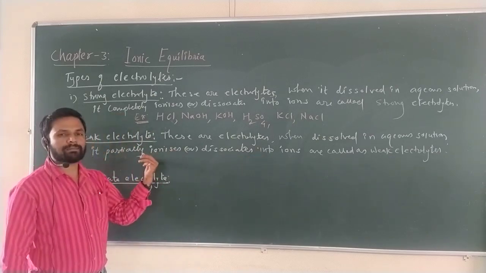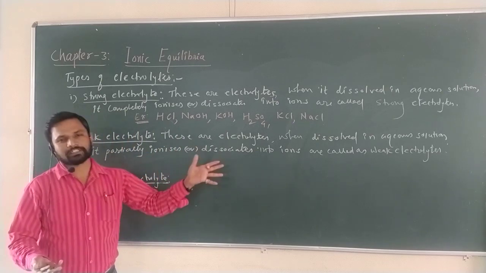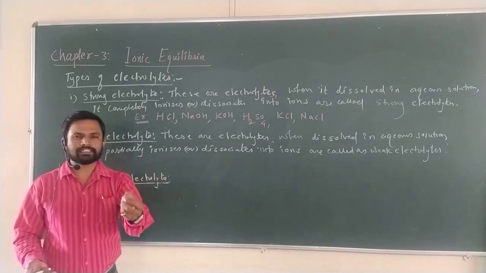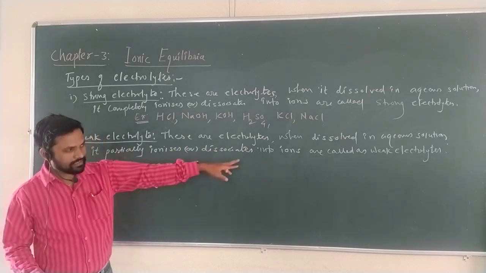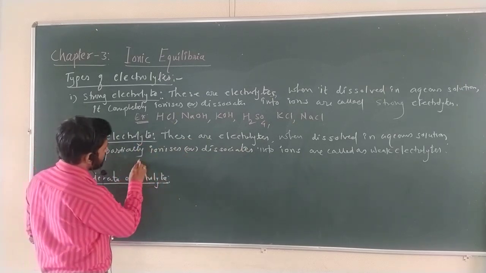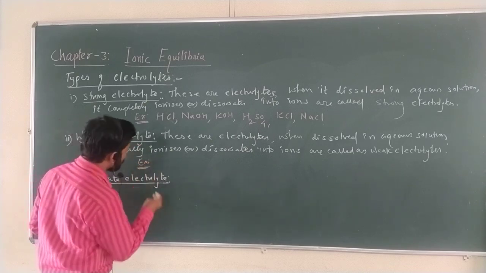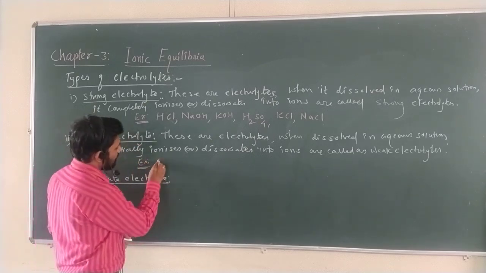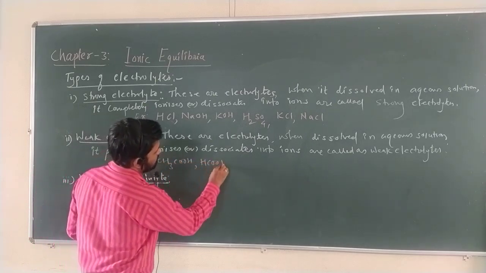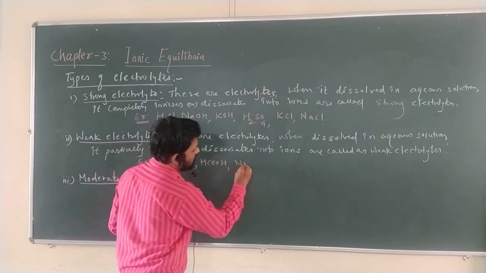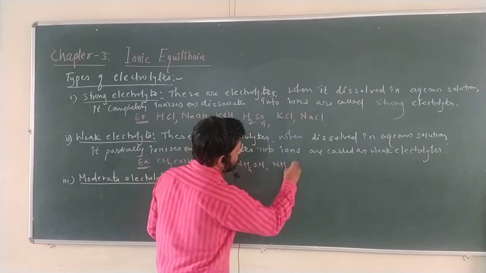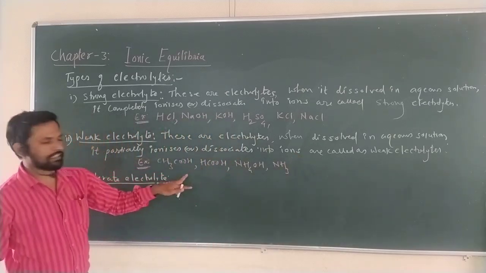Partial means up to which extent? 5 to 10%. Partially means 5 to 10% of the molecules are dissociated into ions. What examples can we see? Examples here: acetic acid, which is a weak acid, formic acid, NH4OH, ammonium hydroxide, ammonia, NH3. These are weak bases and weak acids.